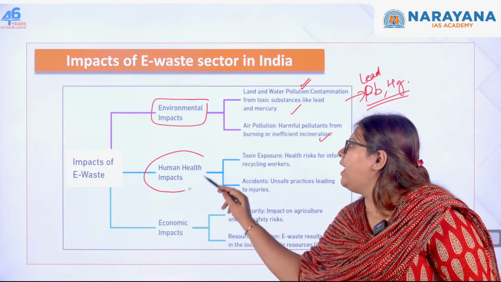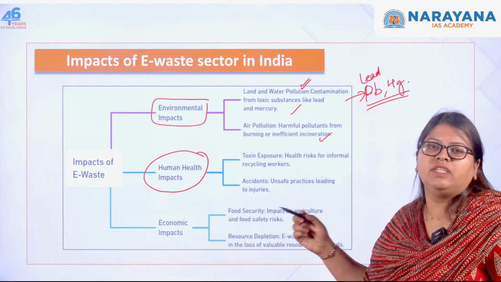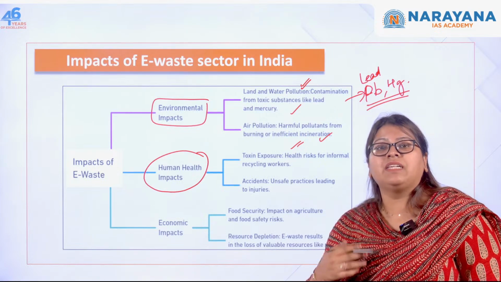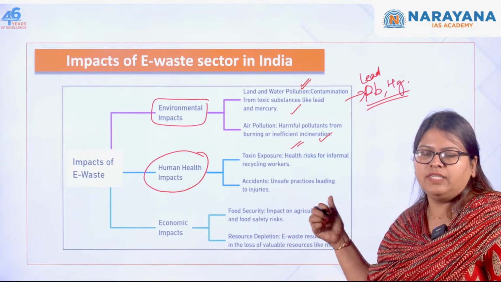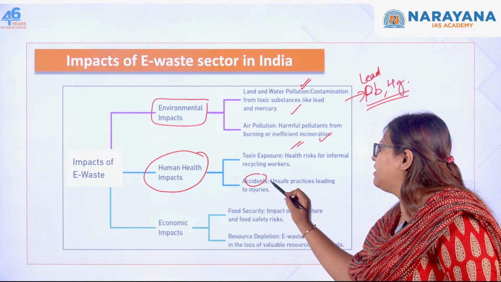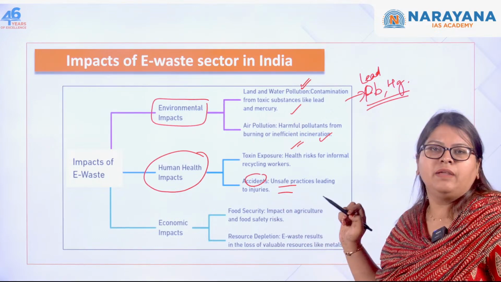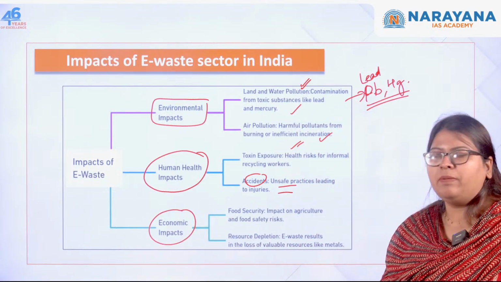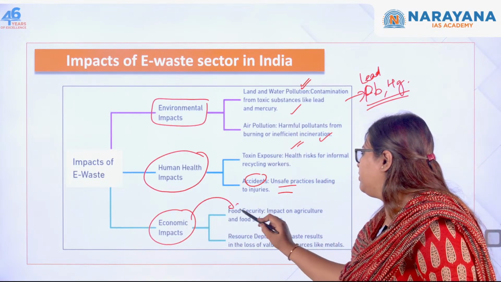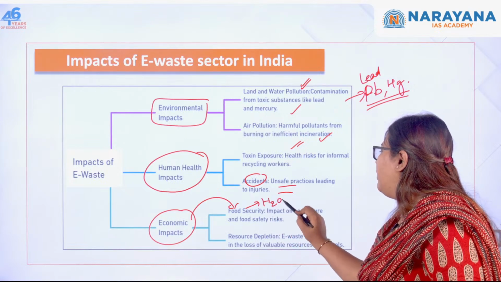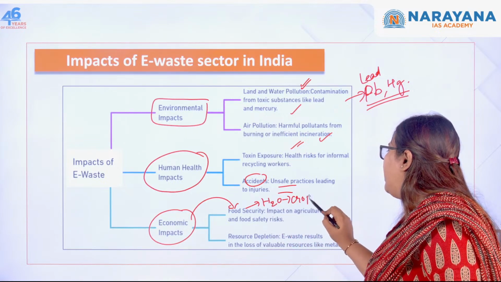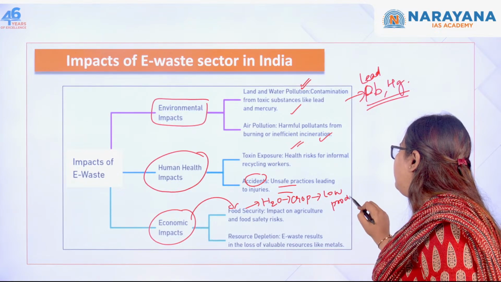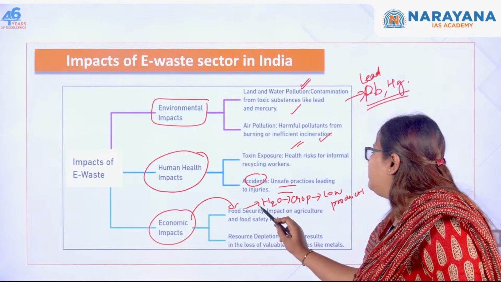Next one, human and health impacts. I told you exposure to these kinds of toxins will affect you, specifically the informal recycling workers, who are prone to these health risks. Next one is accidents because of unsafe handling practices. Next one is economic impacts: it is going to impact your food security because of water pollution. That is going to affect your crop cultivation and lead to low productivity. So because of this, food security will be affected.